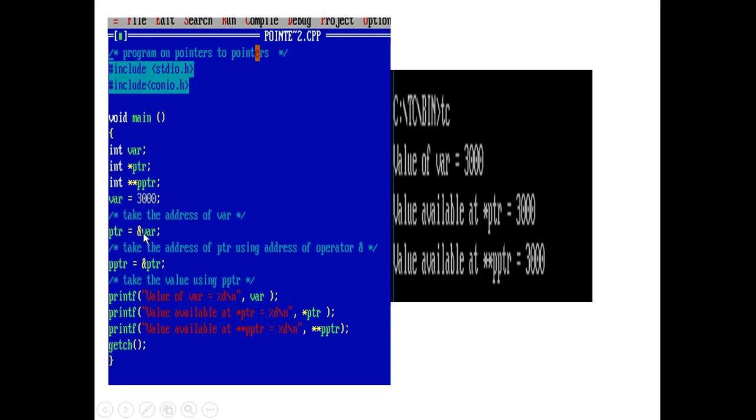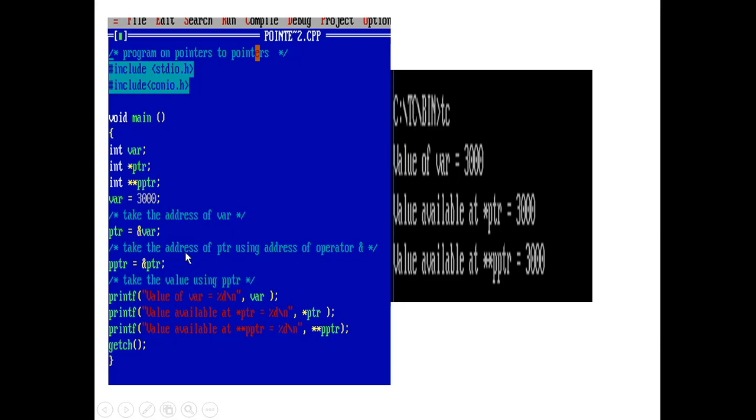That's why I have written pointer equal to ampersand variable. This ampersand represents the address of the variable where the 3000 value is going to be stored. I have taken that address, and the address will be stored into this pointer variable.